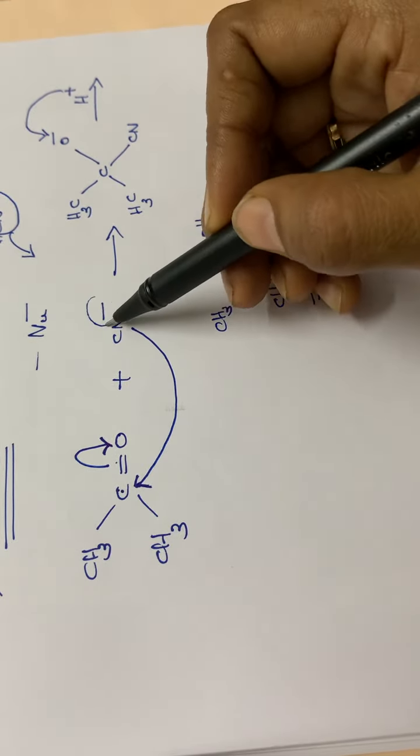Then the next one, the third category of organic reaction, that is the elimination reaction. See, elimination means it is the removal of an atom or a group of atoms. Okay, elimination is the removal of an atom or a group of atoms.